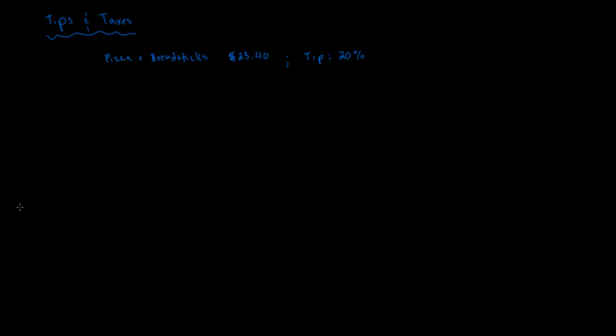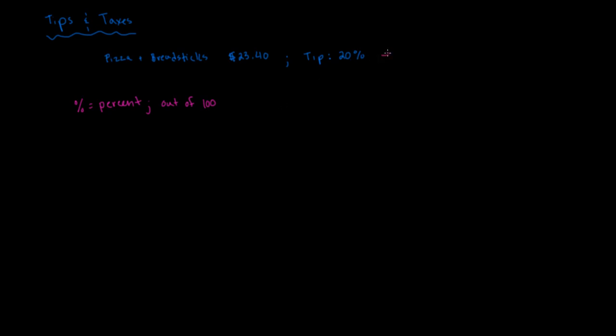Now, we're talking about the word percent, or the symbol percent. This literally means out of 100. Percent literally means per centi, that's 100. So we're talking about out of 100. So what we're actually talking about when we're talking about a 20% tip is 20.